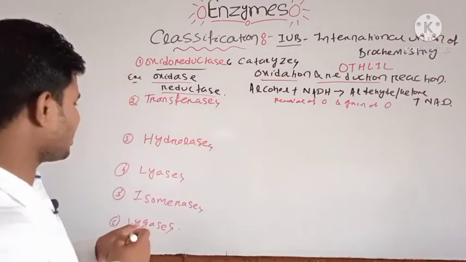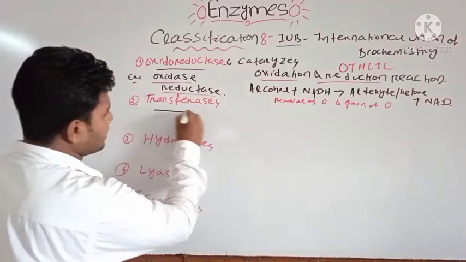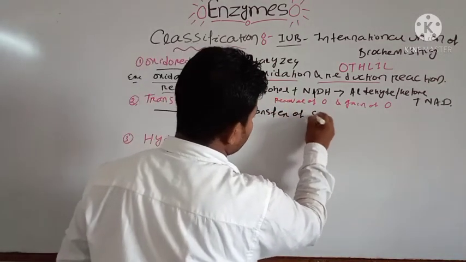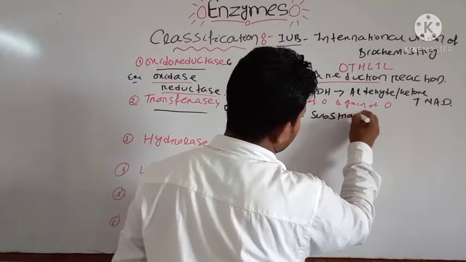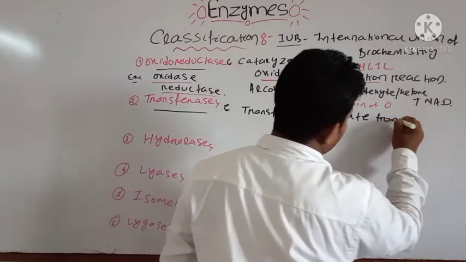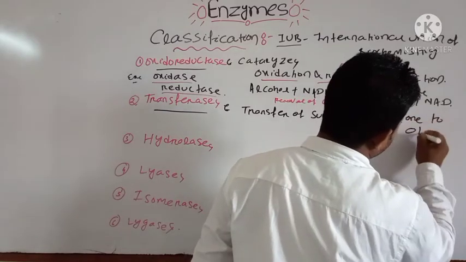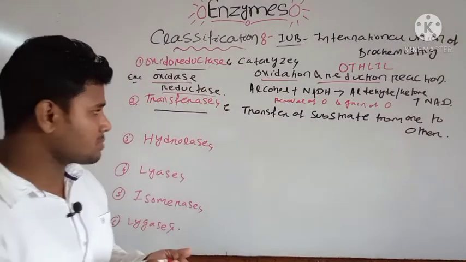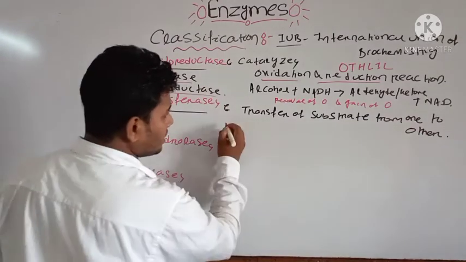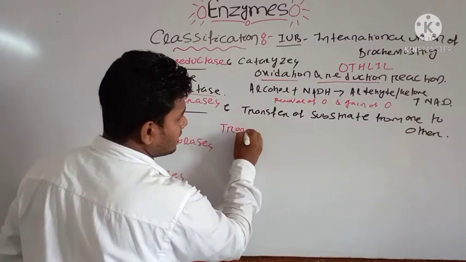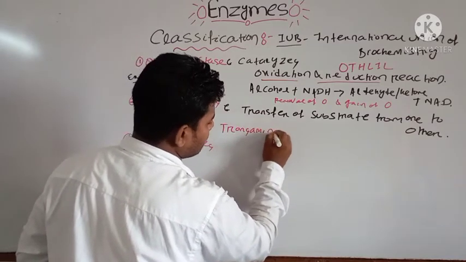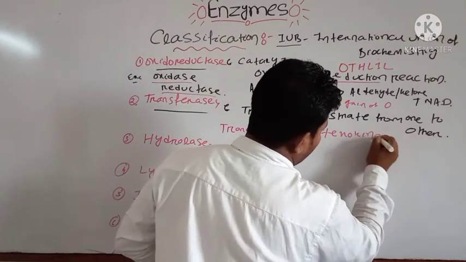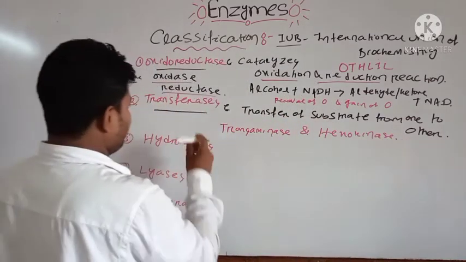And in the transferase enzymes, there is transfer of a group from one substrate to another. Examples of transferase enzymes are transaminase and hexokinase.